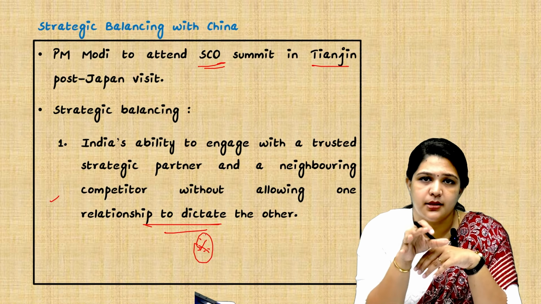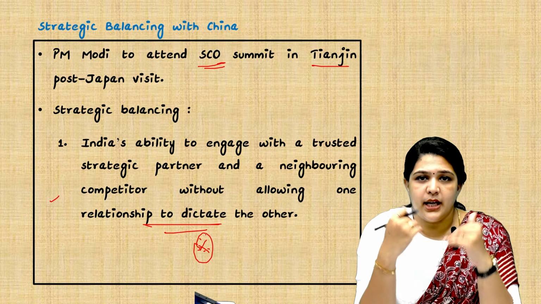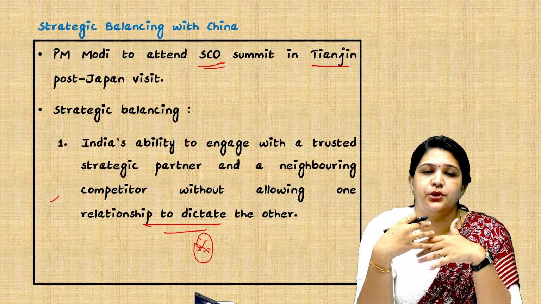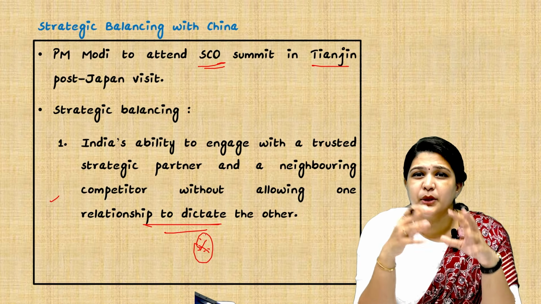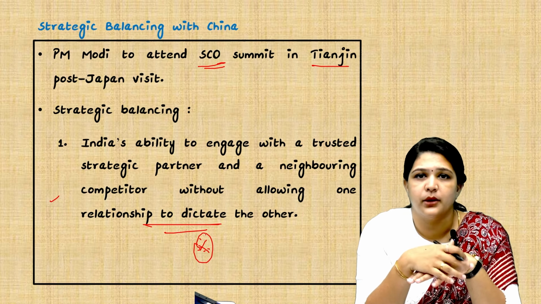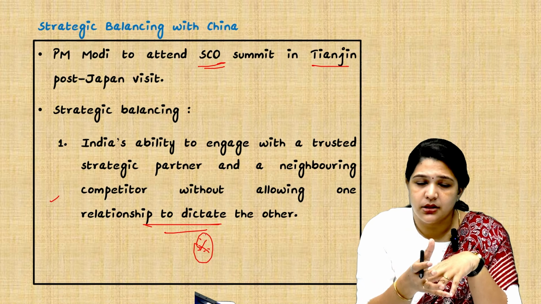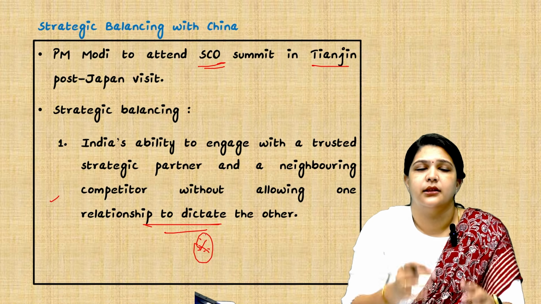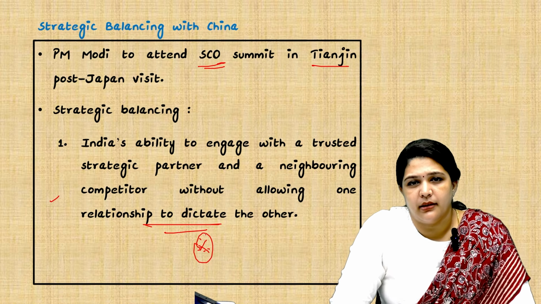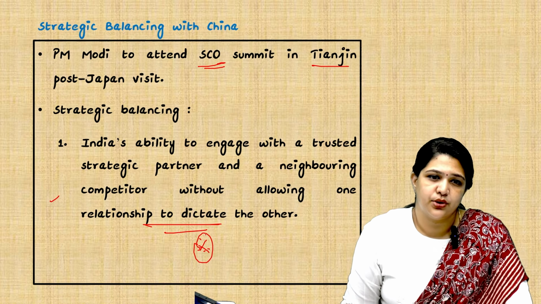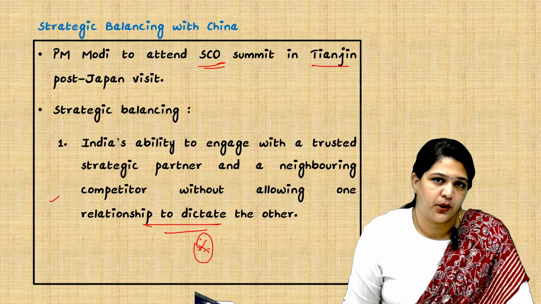So here, what does this mean? Now we have a relationship with the one country, and that should not dictate what we should do with other countries. It is nothing but questioning the sovereignty. So these visits and also the strengthening of the relationship with Japan will help us balance that without any dictation, a free relationship without any dictation from others.